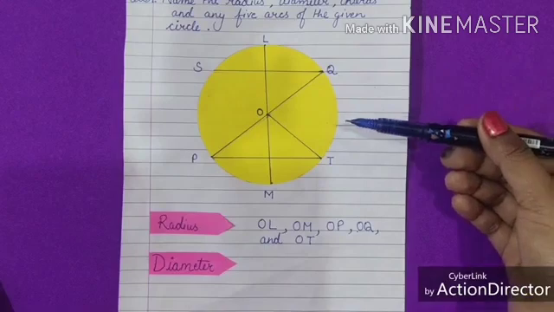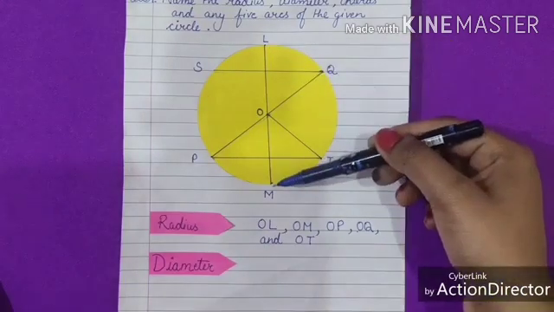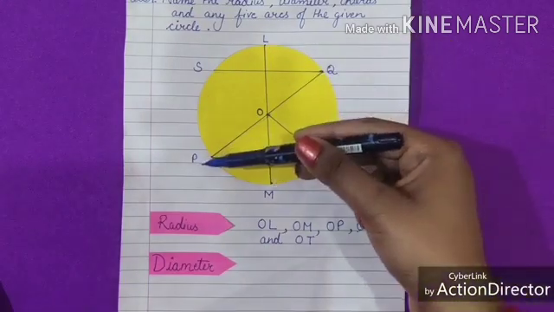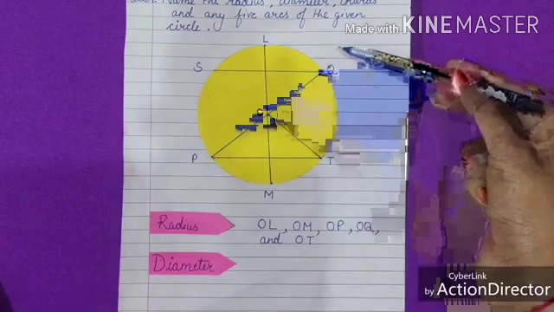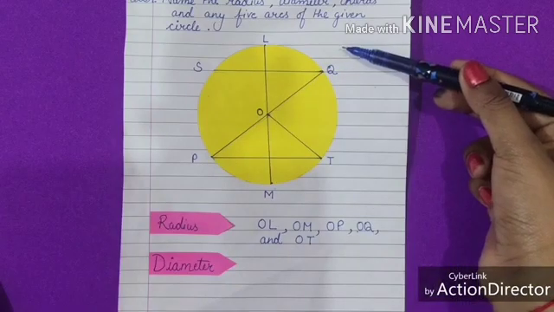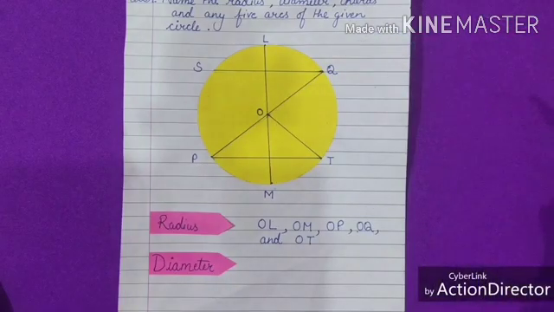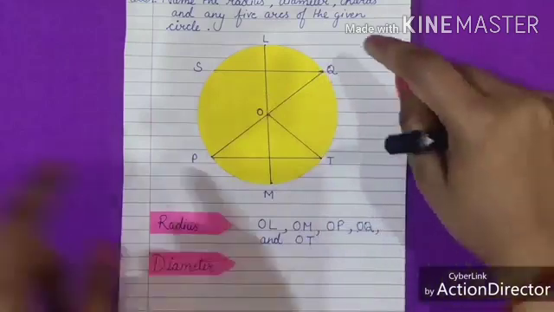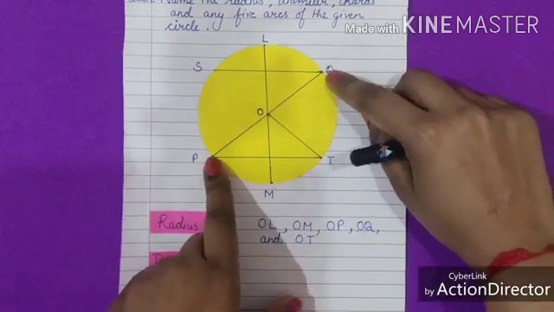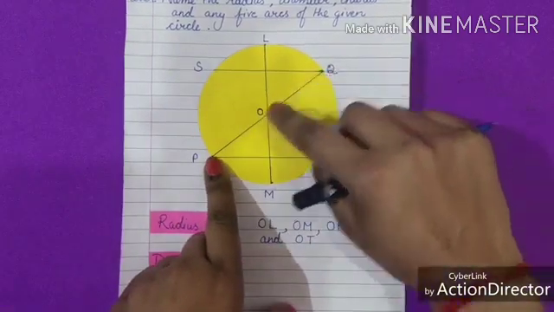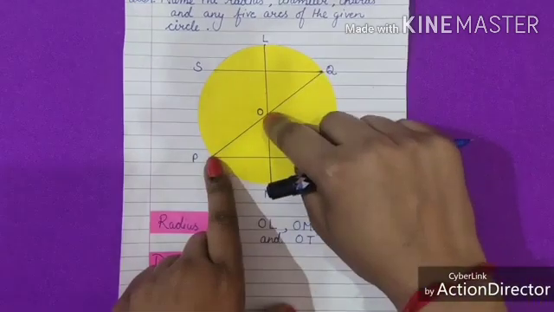In the given picture, LM and PQ are the diameters of the circle. Both are joining 2 points on a circle through its center. See, 2 points P and Q, and PQ passes through the center point.